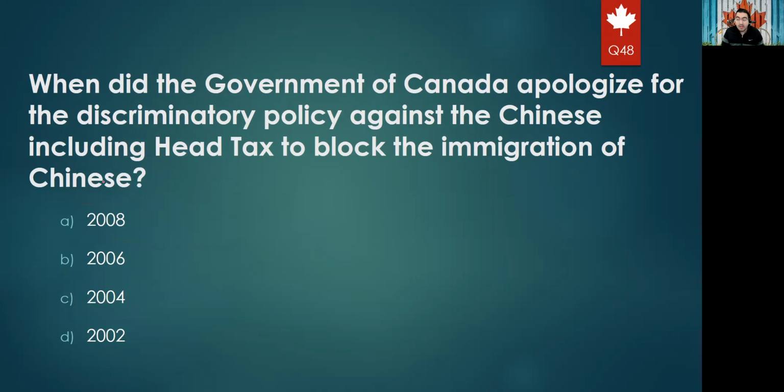So after the Chinese laborers build the railway, they make a discrimination head tax over them. And then again, they apologize and they regret what they have done, and that was in 2006. The government apologized to the Chinese people in 2006.